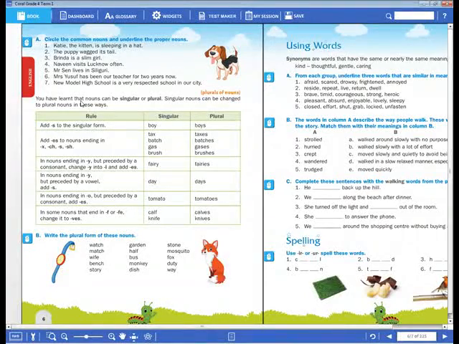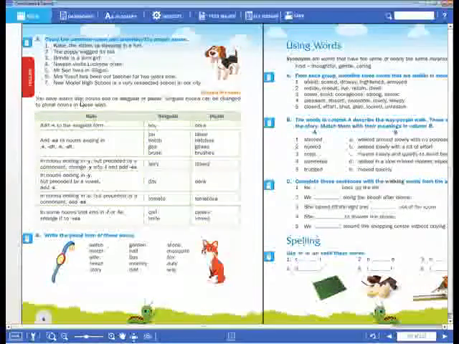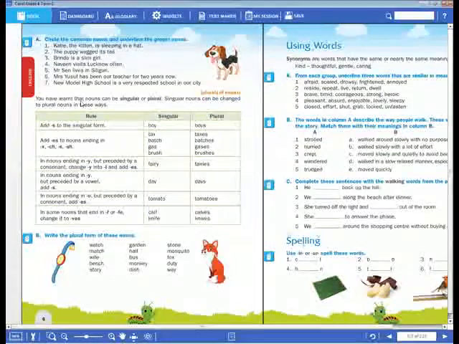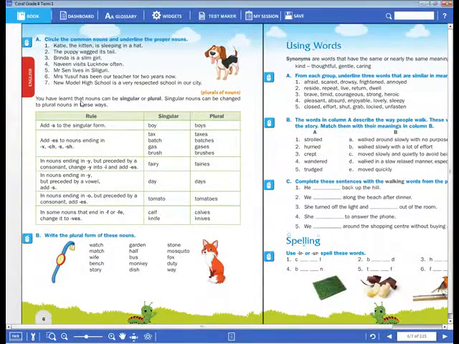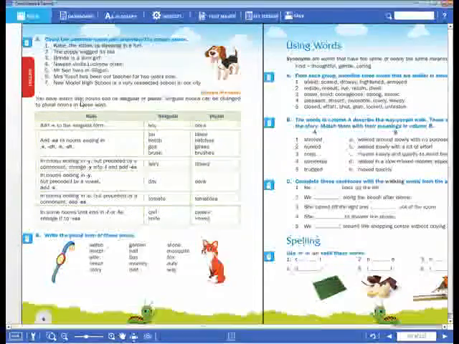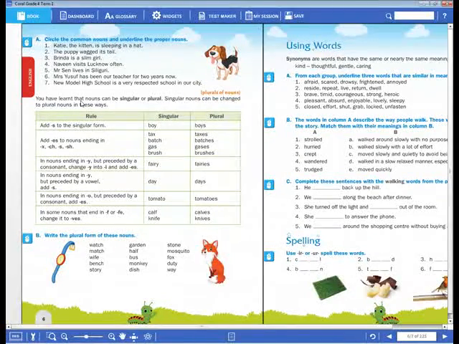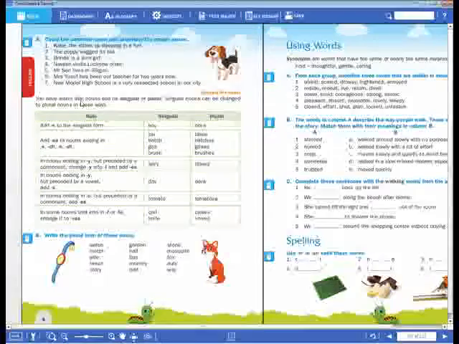Now next. The third rule: you have to drop y and add ies. When do we drop y and add ies? When a noun ends with y and before this y there is a consonant letter. At that time, we use ies.